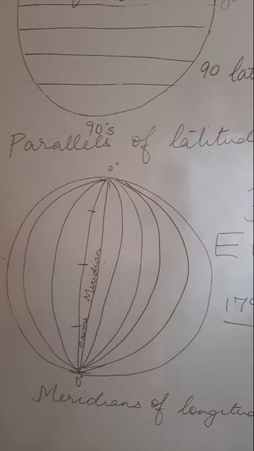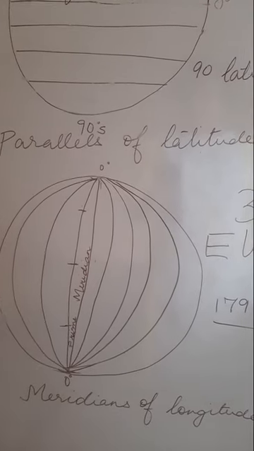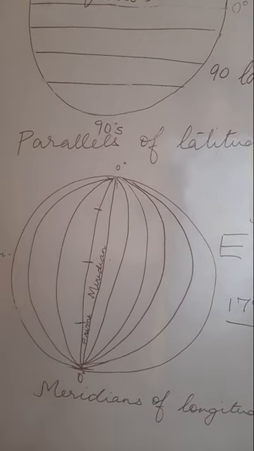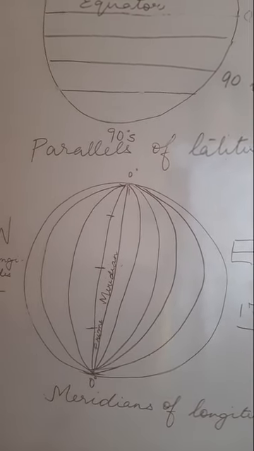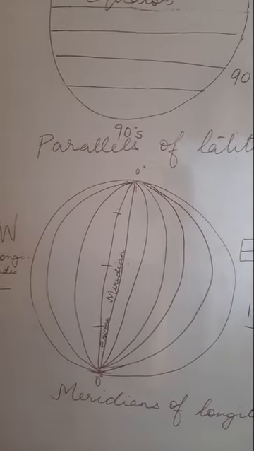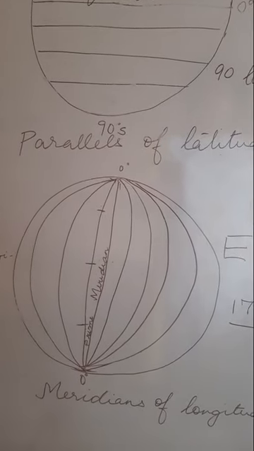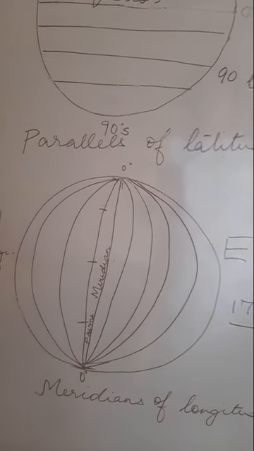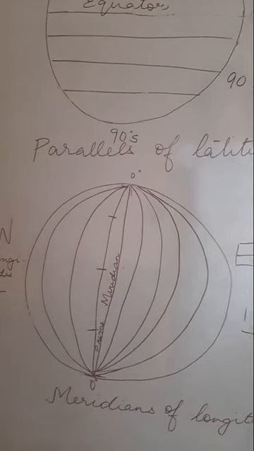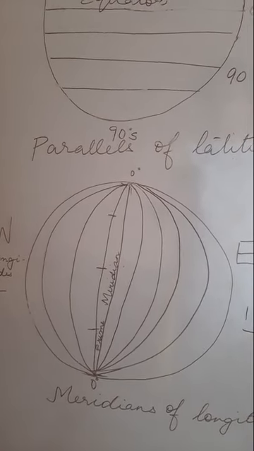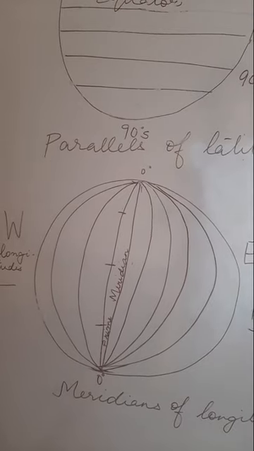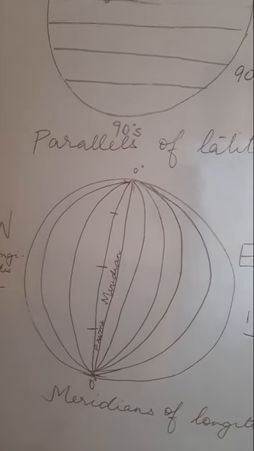So we use the term meridian for the longitude. We say meridians of longitude. The word meridian is important because it denotes that all the places on a single longitude will have their noon, that is 12 noon, at the same time.